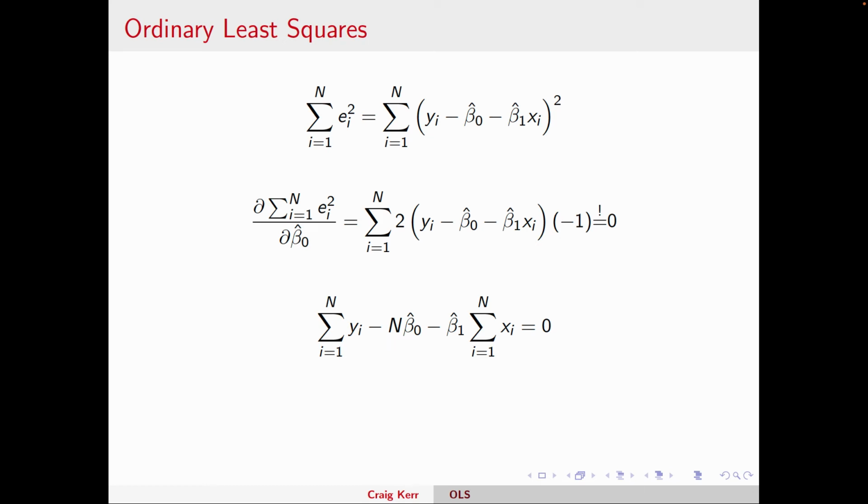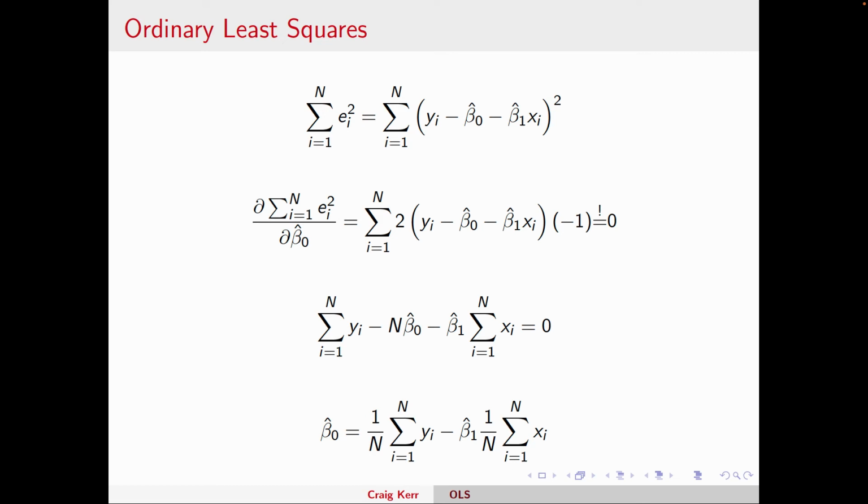Now that's going to be very useful because when I rearrange this to solve for beta naught, I'm going to have to divide by that n. But what is the summation of all y's, when there's n of them, divided by n? Here that's saying we're adding up all revenues of the teams in our data set and dividing by the number of teams. Well, that gives you the average revenue, doesn't it?